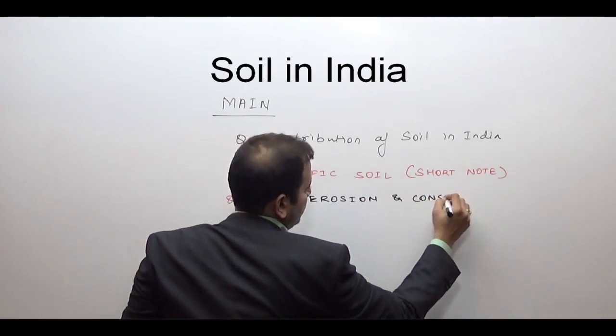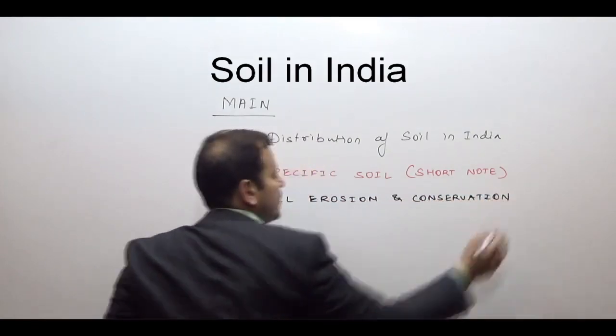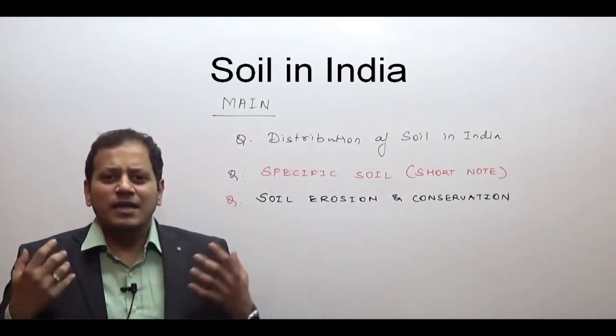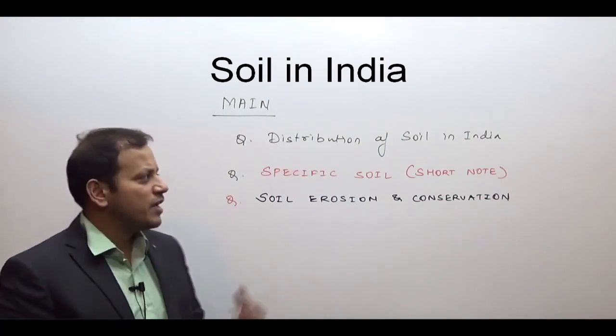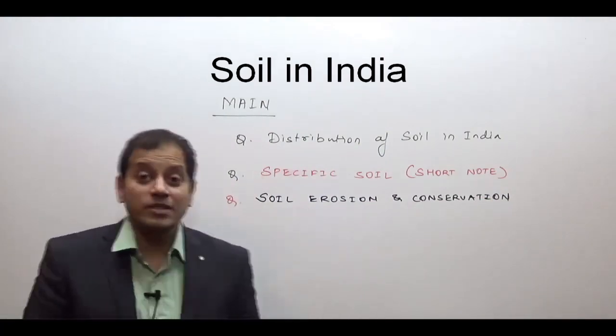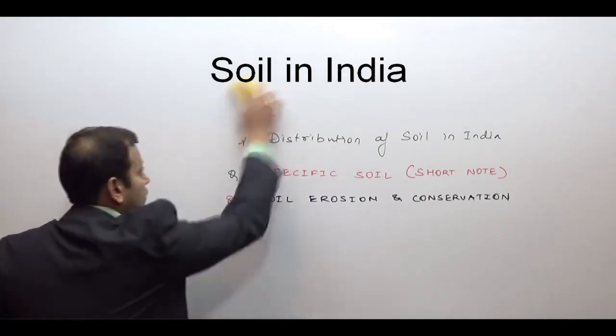So you can see in the soil chapter there is a kind of convergence, or a sameness, in the questions which have been asked in the prelims and the mains examination. So let us focus on what is asked in the examination and let us study the chapter of the soil.